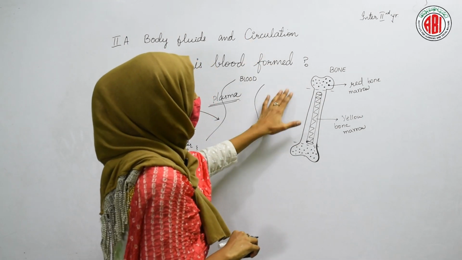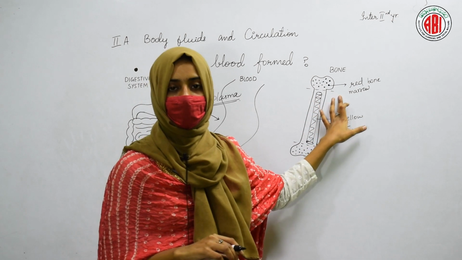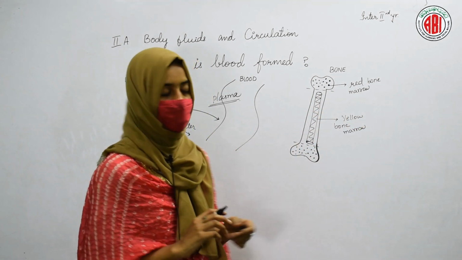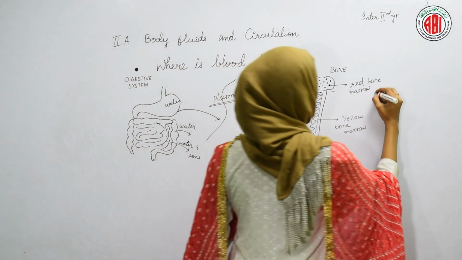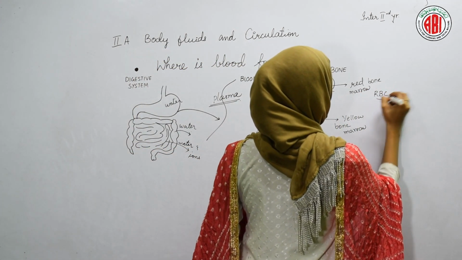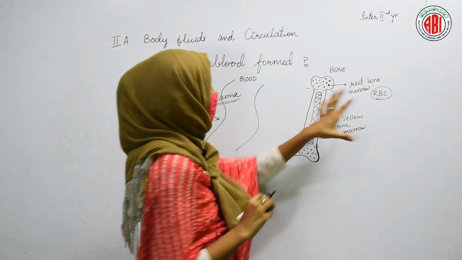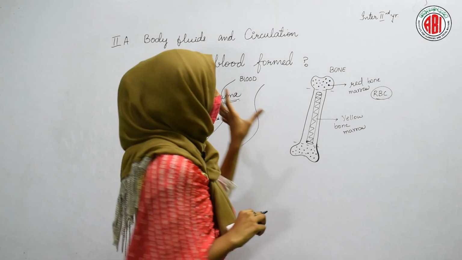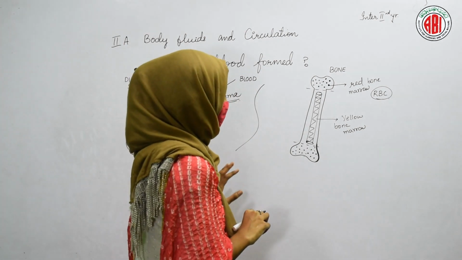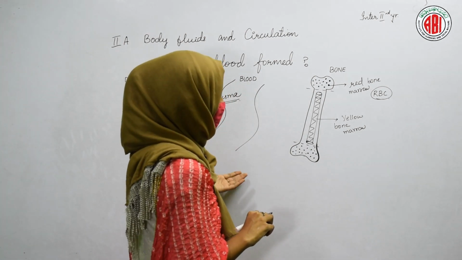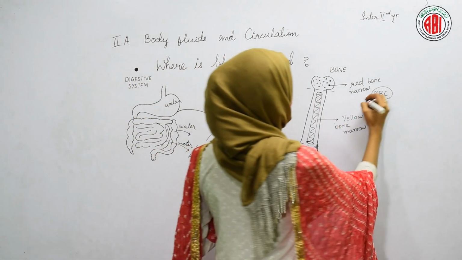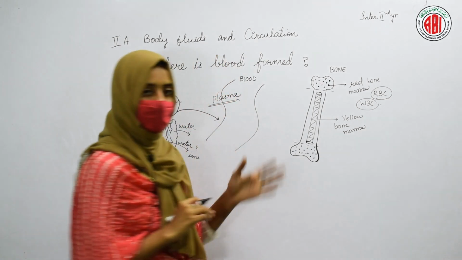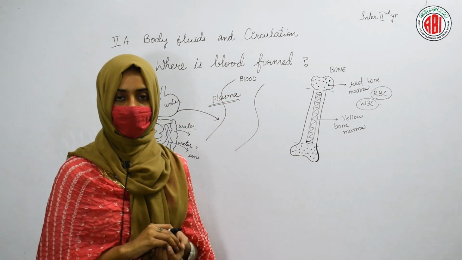The main function of the red bone marrow is the formation of RBCs. Red bone marrow helps in the formation of red blood cells. Red blood cells can be formed in the red bone marrow of our bones. And along with the red blood cells, some white blood cells are also formed in the bone marrow. In this way, the cellular components of the blood are formed in the bone.